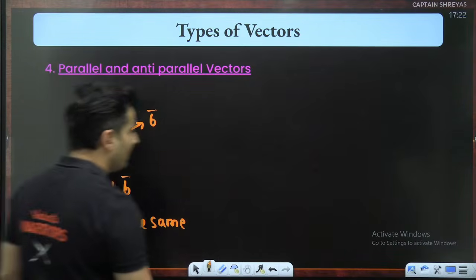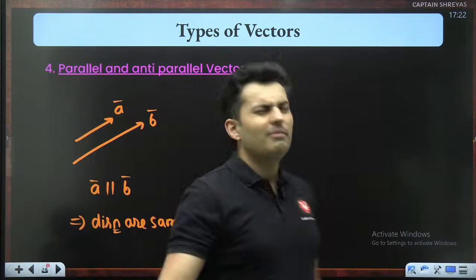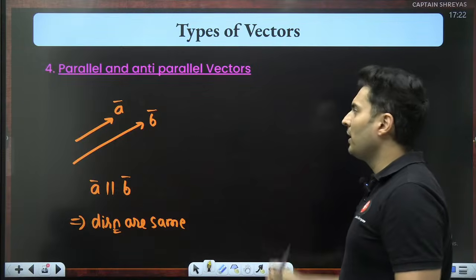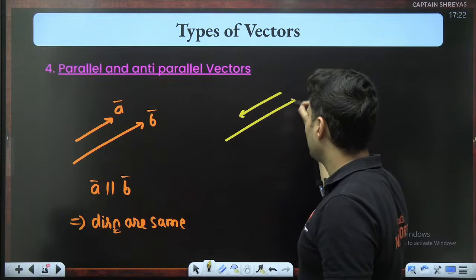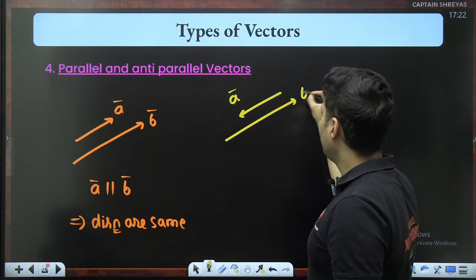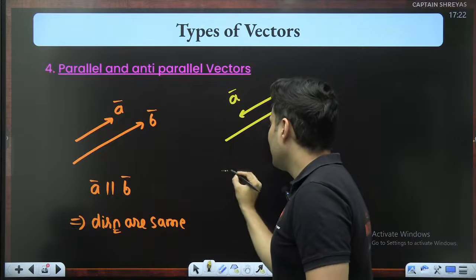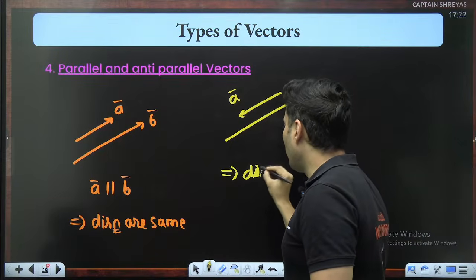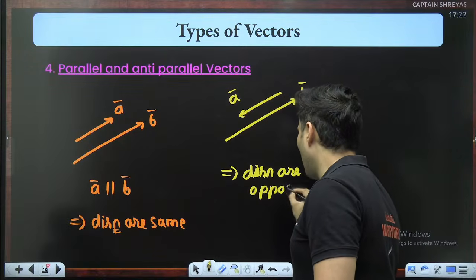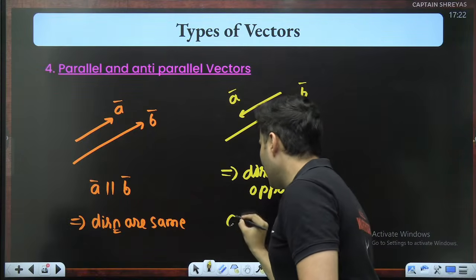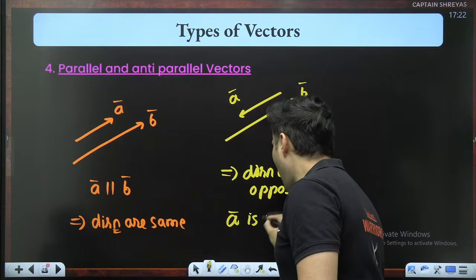Magnitude may or may not be same, doesn't matter. If it is anti-parallel, then one vector is like this, one vector is like this, then definitely I would say that their directions are opposite.